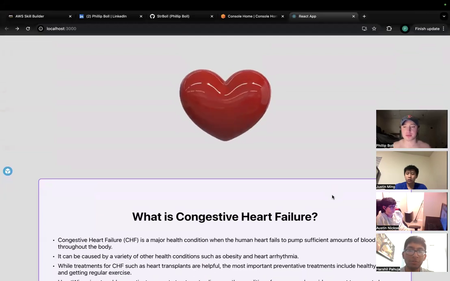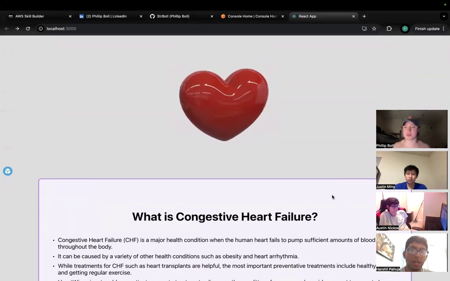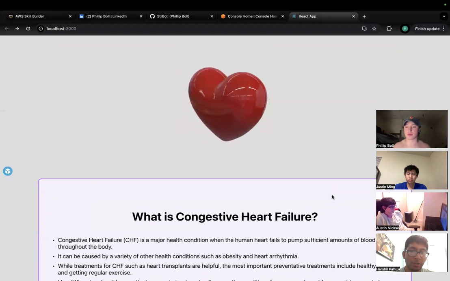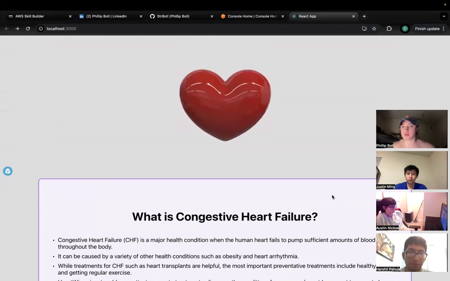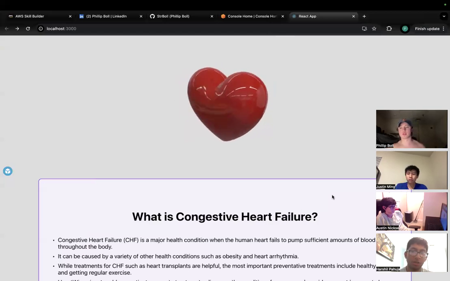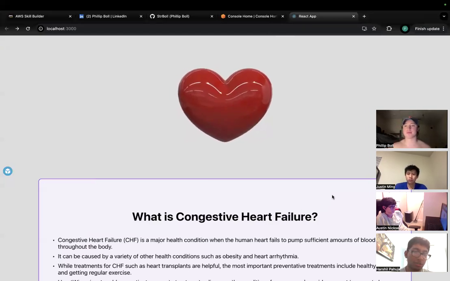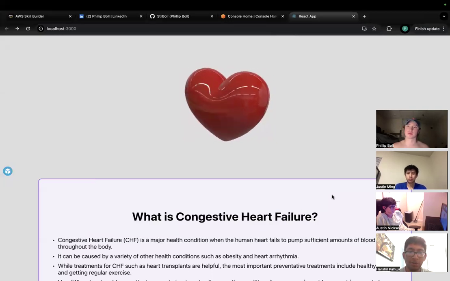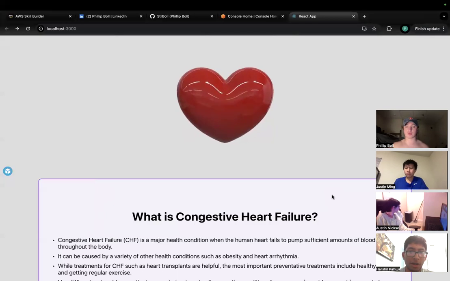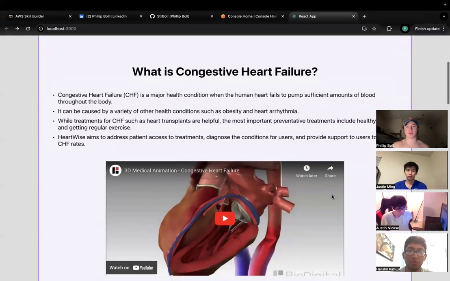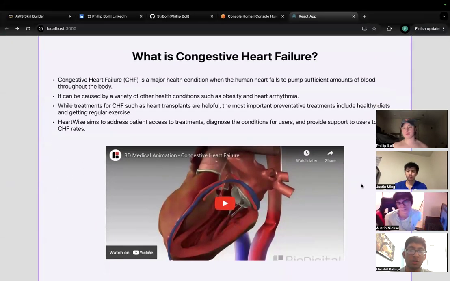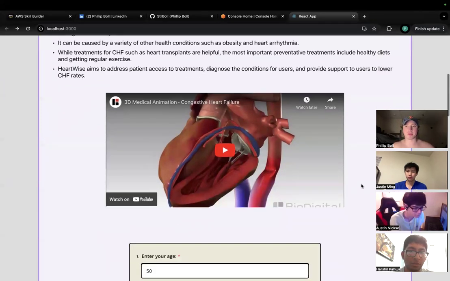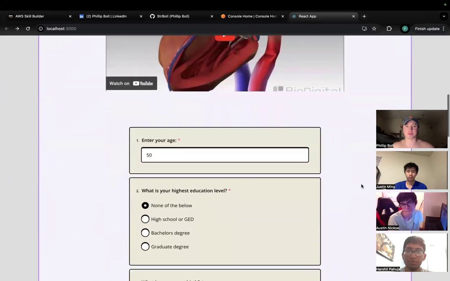This is the front end view of our application. Here we have an animated 3D model of a heart, as well as information about what congestive heart failure is. We talk about how it's a major health condition, some of the causes, and current treatments for CHF. We also talk about how our app seeks to go further by providing support to users so that they can take better care of their health. And we have a 3D animated video as well.